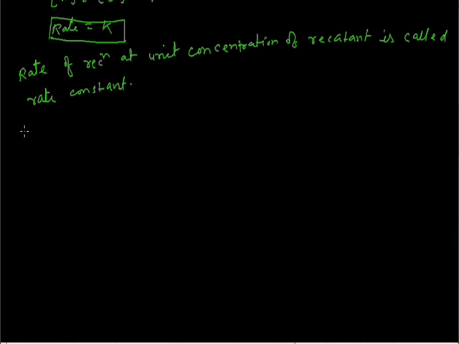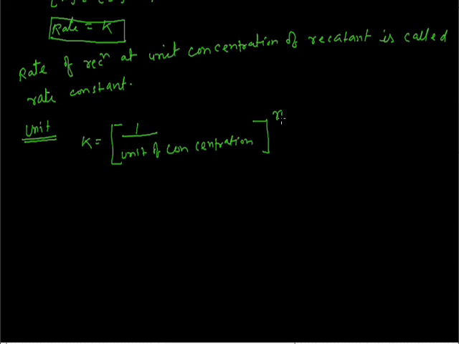So now what is the unit of rate constant? The unit of rate constant is the reciprocal of the unit of concentration raised to the power of n minus 1, multiplied by time inverse.